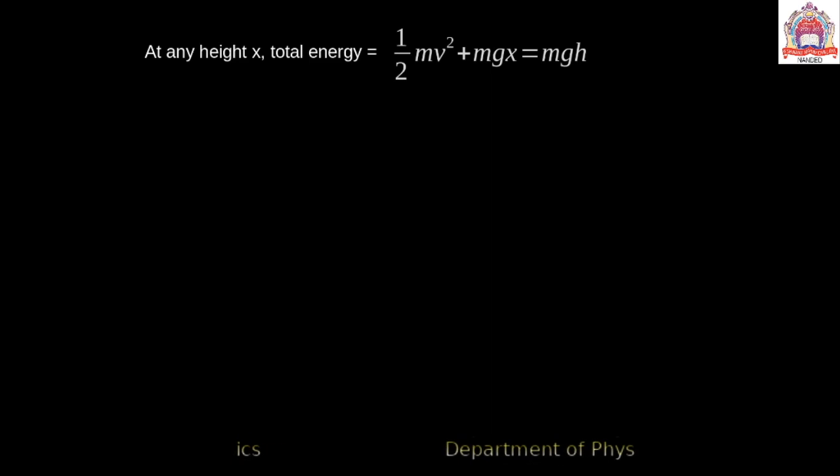At any x, the total energy is half mv square, because there is kinetic energy from point h to x, half mv square plus mgx. This total value is equal to mgh.